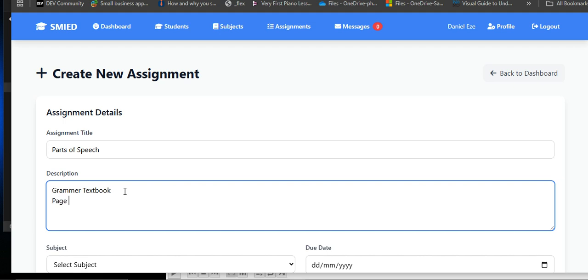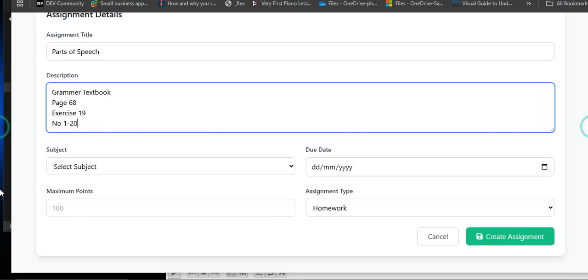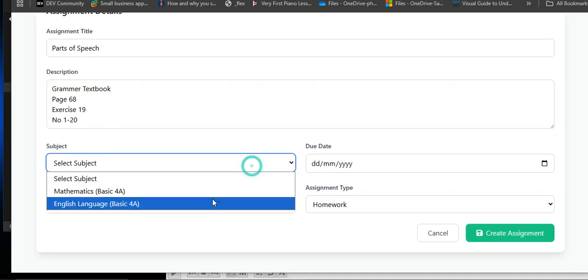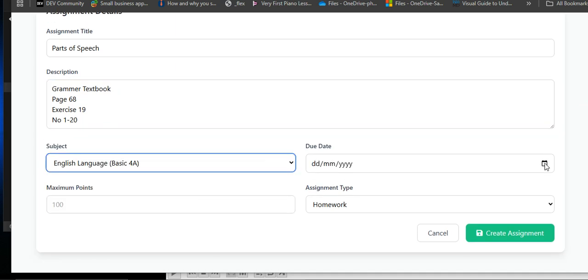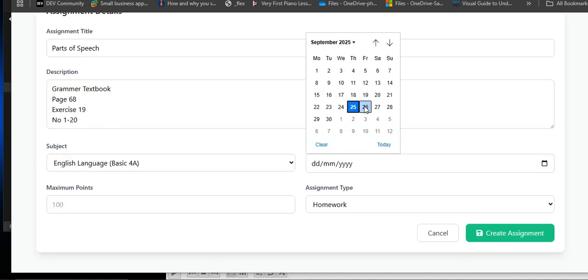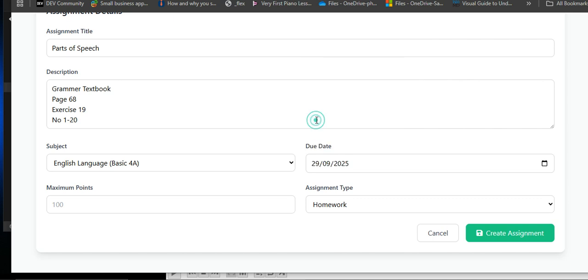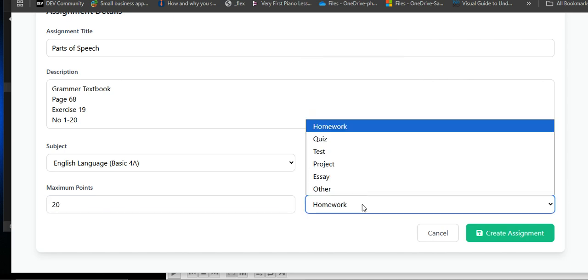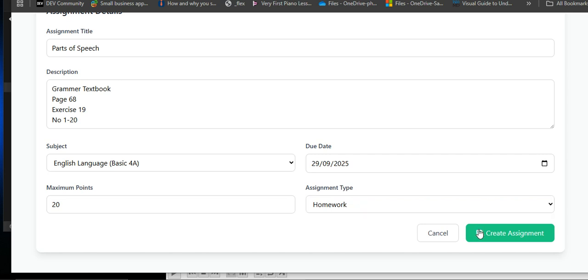Exercise page 68, exercise 19, number 1 to 20. Okay, so this assignment is an English assignment. Due date, okay, maybe you can submit on Monday or something. Just add due date, and of course 20 marks and homework. All right, so create assignment.